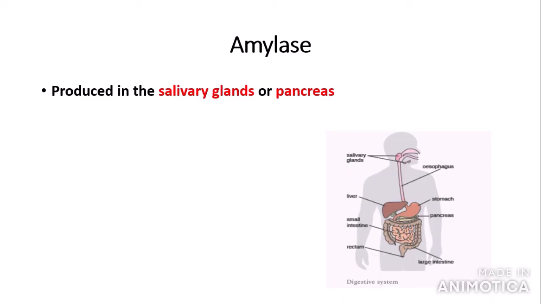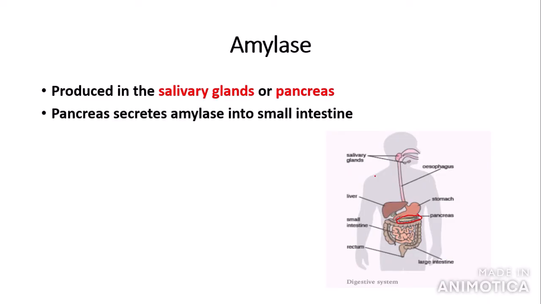Now, amylase is also produced in the pancreas. The pancreas is this little organ here which sits just below the stomach on this diagram. Now, pancreatic amylase is secreted into the small intestine. The function of amylase is to hydrolyze or break down starch, which is a carbohydrate or a polysaccharide, into maltose, which is a disaccharide.